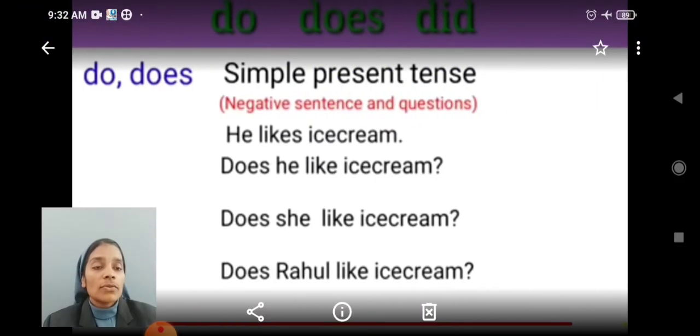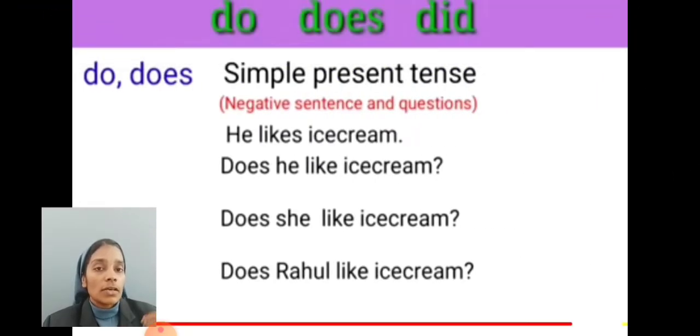Next, when we want to change the sentence into a question, we have to avoid not and bring does to the first. For example, does he like ice cream? Does she like ice cream? Does Rahul like ice cream?